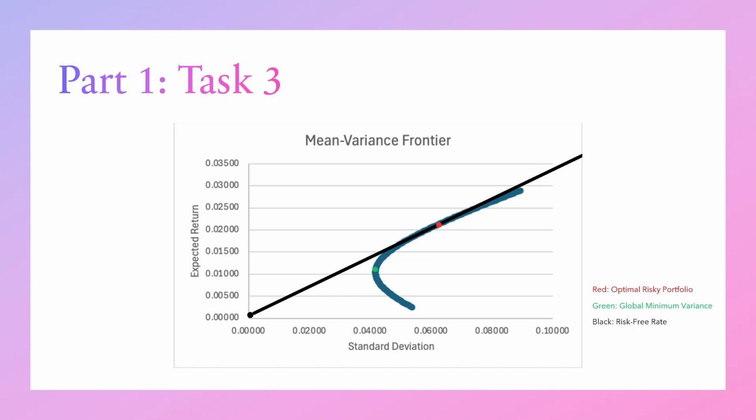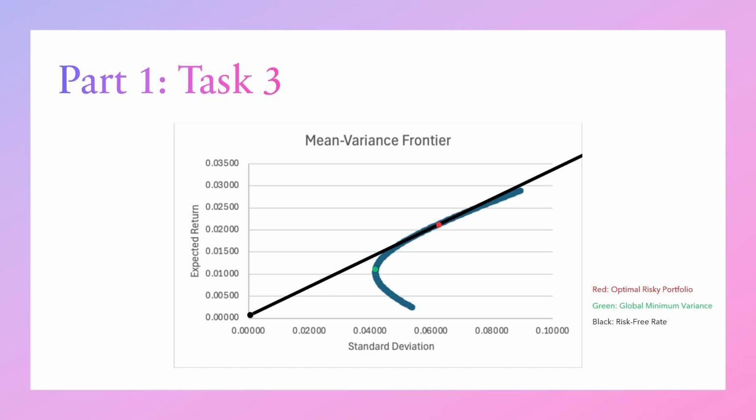Finally, the last task of part 1 was to put the portfolios into a visualization and interpretation. This graph presents the mean variance frontier, which illustrates all possible portfolio opportunities for using our two stocks in this scenario. First off, the green dot represents the global minimum variance portfolio, which has the lowest possible risk among our combinations, while the red dot represents the optimal risky portfolio, which lies on the efficient frontier and provides the best return per unit of risk that we will be taking on.